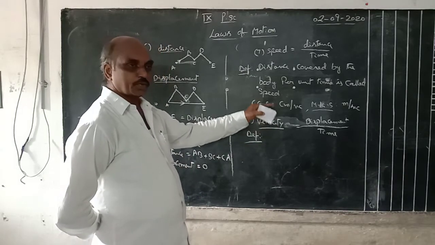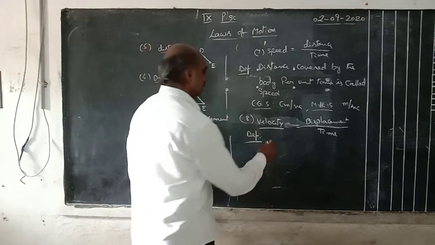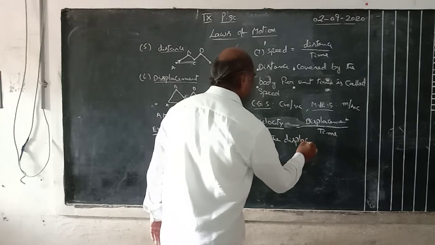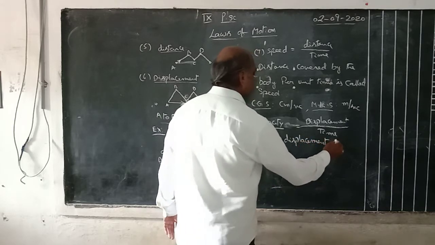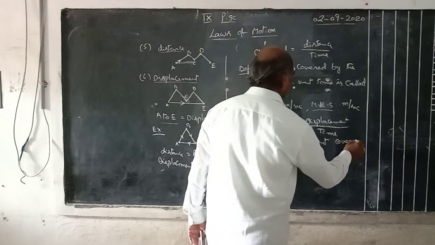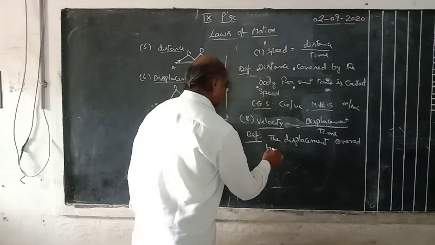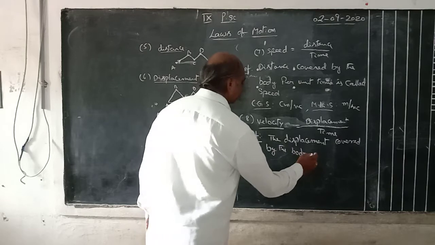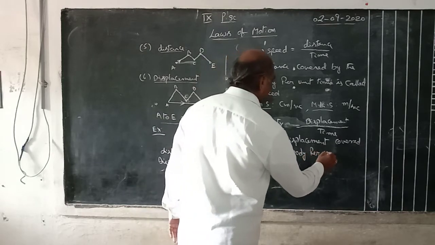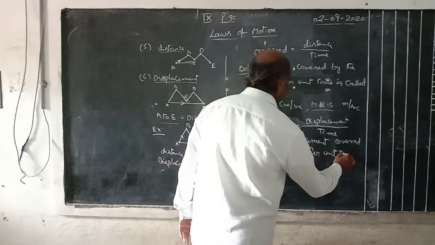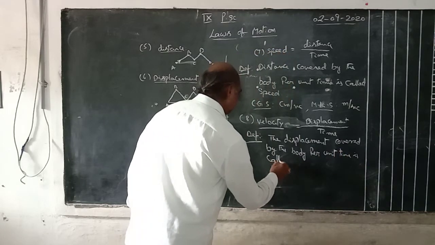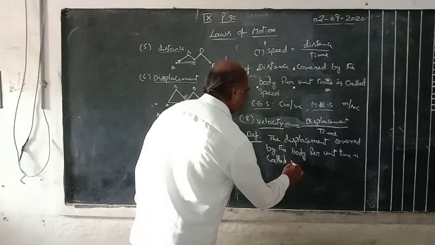The displacement covered by the body per unit time is called velocity.